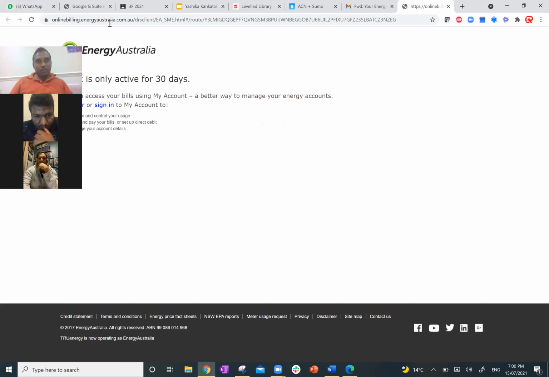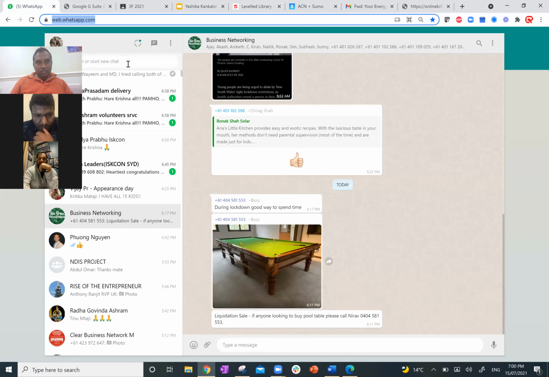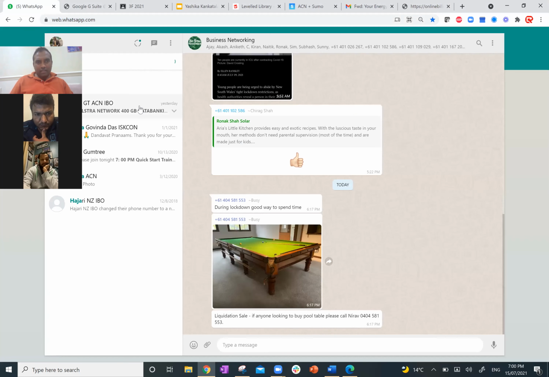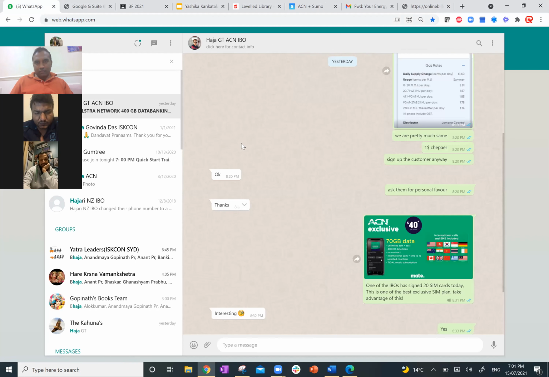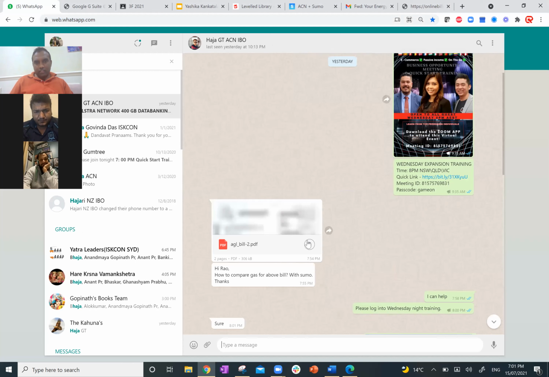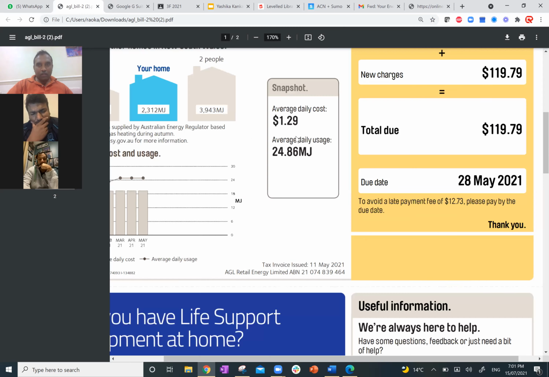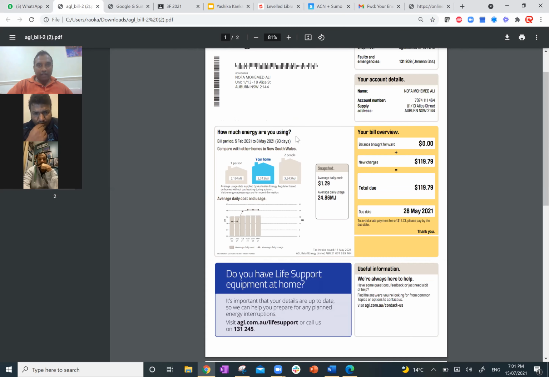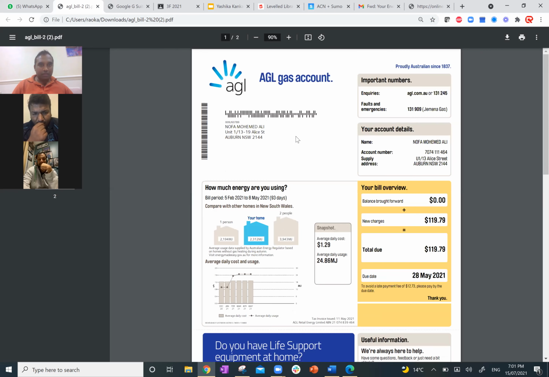For example, I got a bill yesterday from one of my customers. See the bill. The first thing, very important, is why we ask you for front and back. So what is this bill? It's a gas bill.